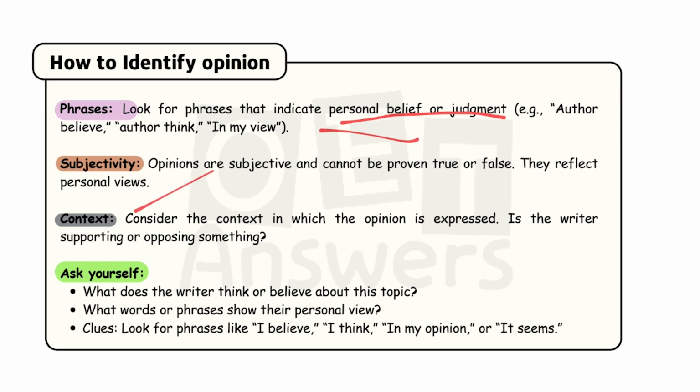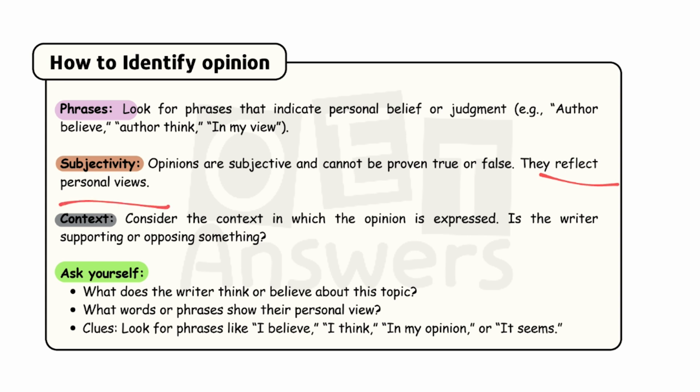Then subjectivity. Opinions are subjective and cannot be proven true or false. Opinion is based on the individual's belief or judgment, his thinking or thought, right? It cannot be proven to be either true or false. It is not a fact, it is an opinion, that you need to understand. They reflect personal views only, an individual's views, how they feel about it.